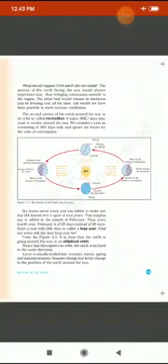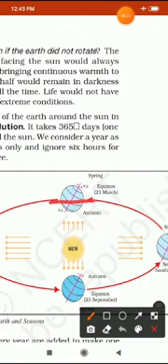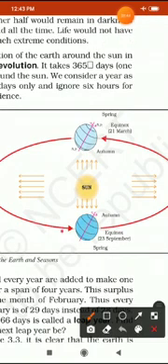Clear? Now, what is equinox? Equinox means equal day and equal night. The southern part enjoys equal day and equal night in the month of March. Same thing, the northern part has equal day and equal night in the month of September.